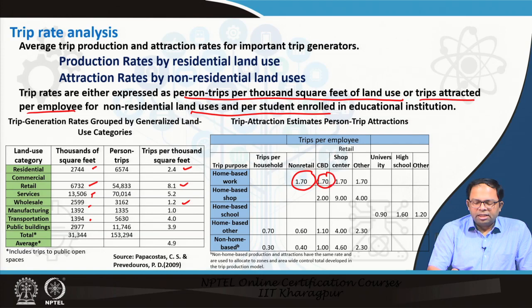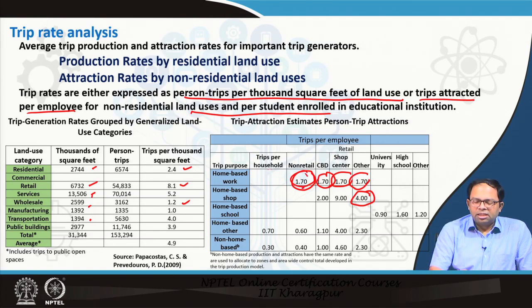Based on that, in the CBD area, in the shopping center and others, we see that per employee 1.7 home based walk trips are attracted, or for home based, around 4 in case of retail, home based shopping trips are attracted, whereas for non-retail, that could be any kind of commercial, 1.7 walk trips are attracted per employee.